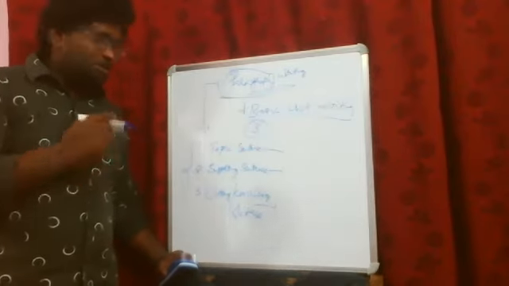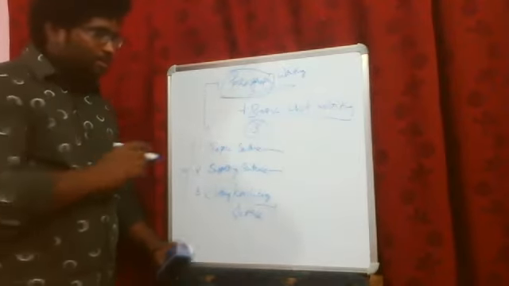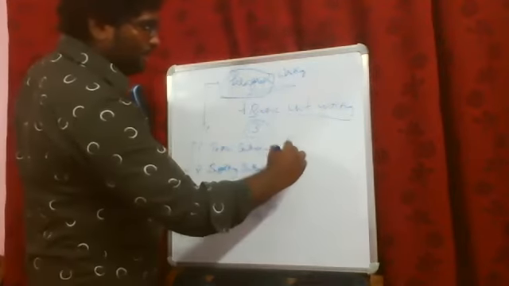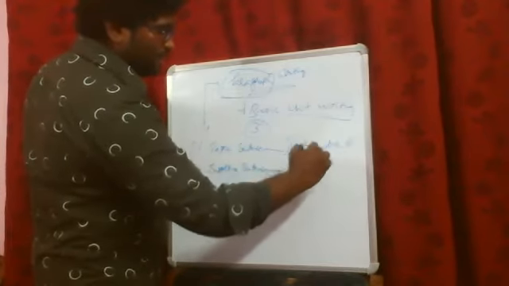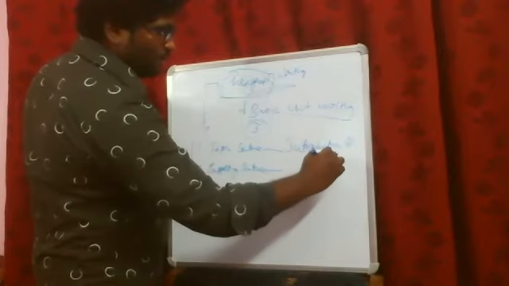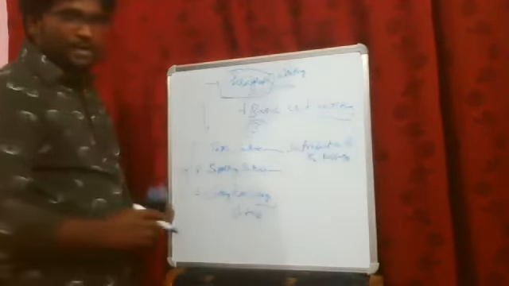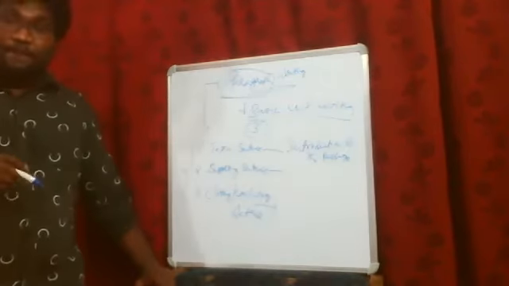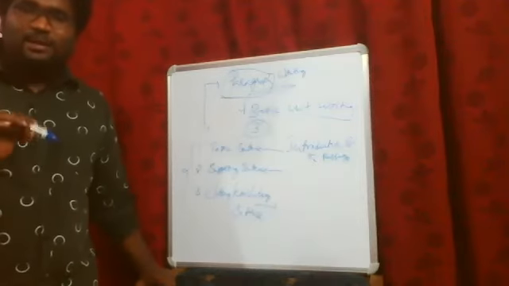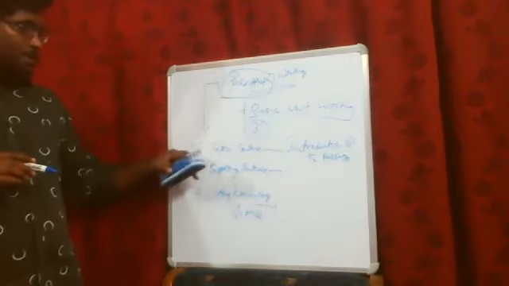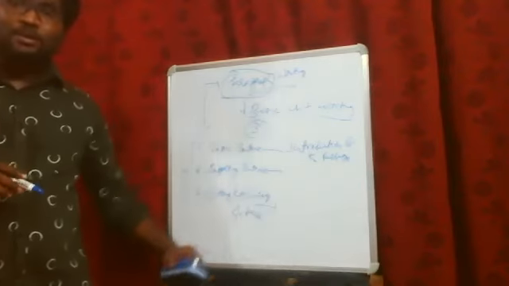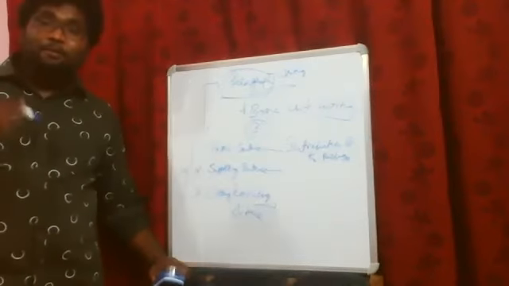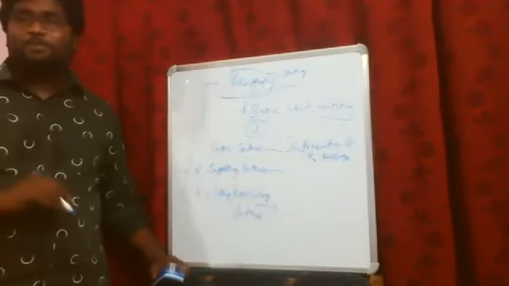A topic sentence is nothing but the introduction of the passage. The first line of the passage, the introductory lines of the passage, which talks about the main idea of that particular passage.